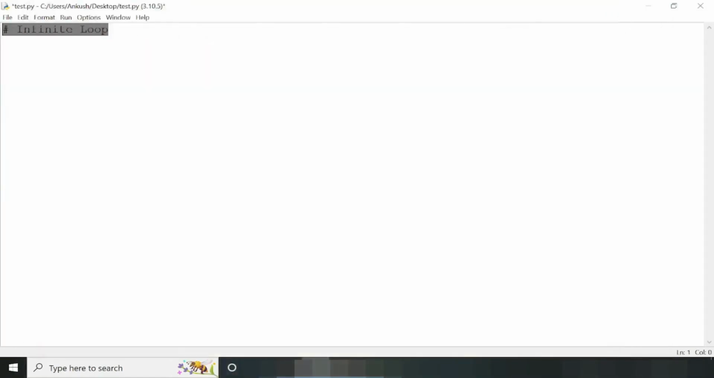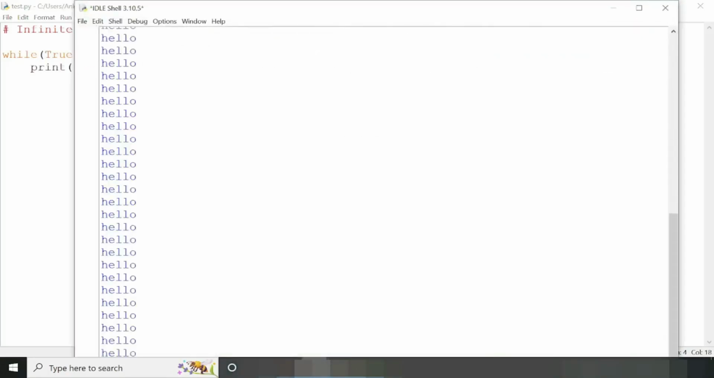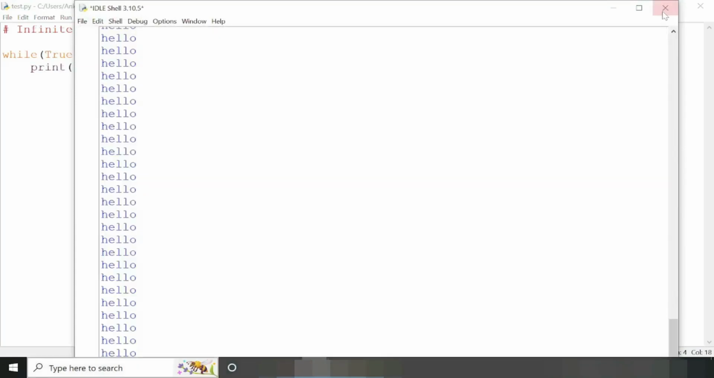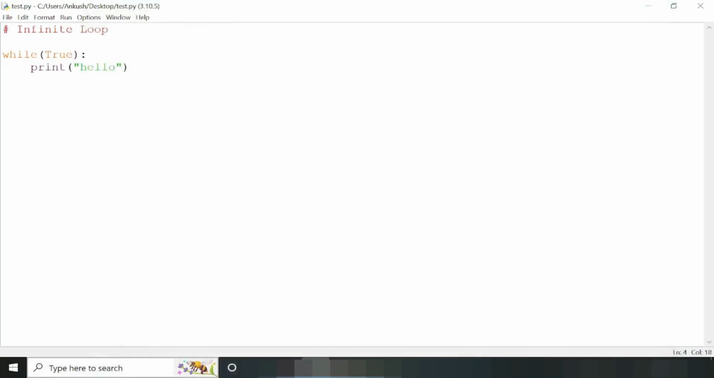So our next topic is infinite loop. For example, if I write while and within the parentheses I pass True or anything that is similar to True, then it will execute the code an infinite number of times. Like if I write hello, so let me run this code. So this is our output like this. So let me kill it.